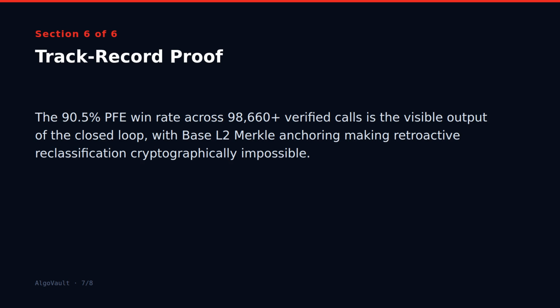Finally, the data flywheel's output is the published track record itself. That figure is not a backtest number. Every call in the corpus cleared the confidence threshold before the outcome was known, resolved against its outcome window, and was anchored on-chain. The Merkle anchoring creates an append-only audit trail. Outcomes cannot be retroactively removed or reclassified to improve the headline figure. The flywheel is live. Every call your agent makes today becomes part of next week's weight update.